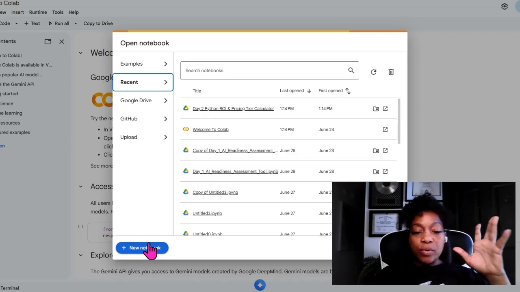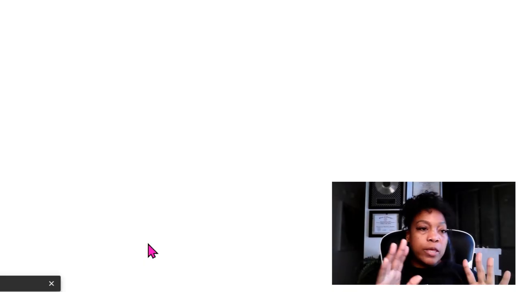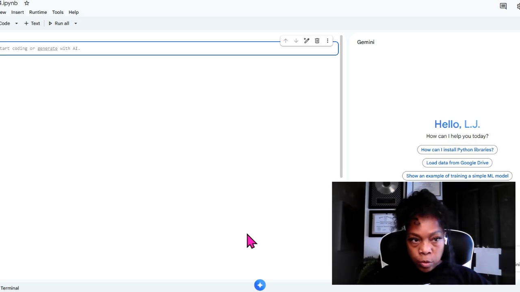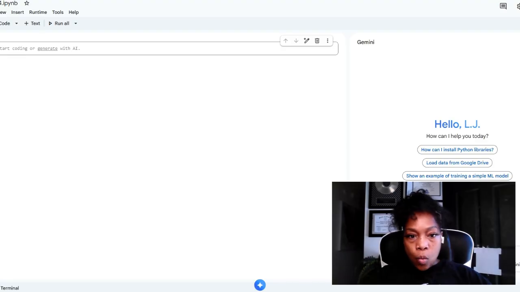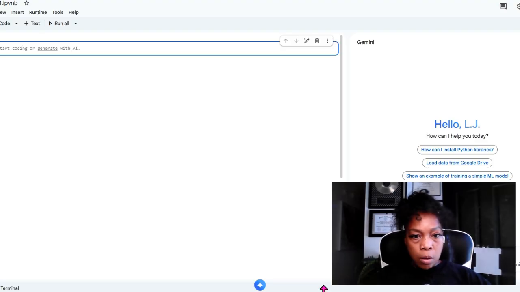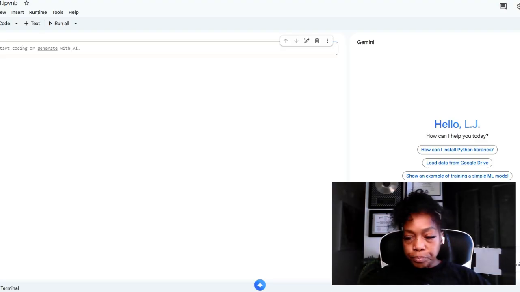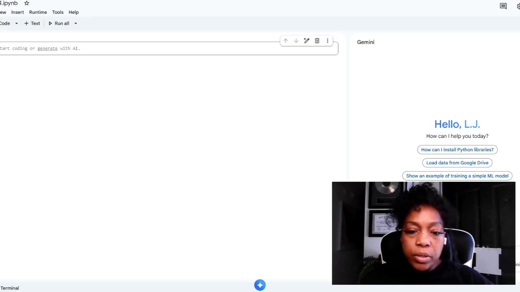All right. Let's get to it. We're going to make a new notebook, and we're going to name that new notebook. And remember, up here in this little corner is where you name your notebook. I think Python ROI calculator is what I had put that I was going to name it.